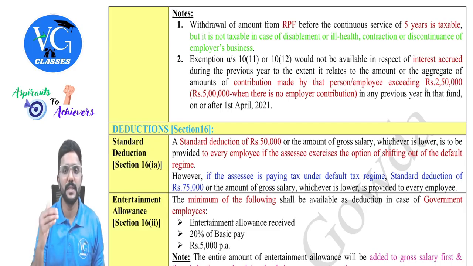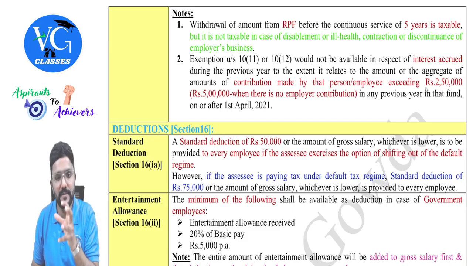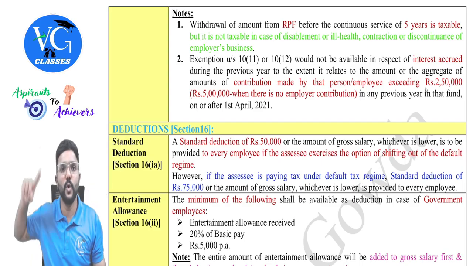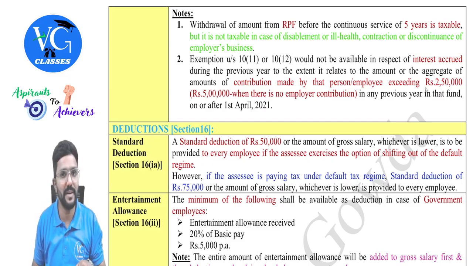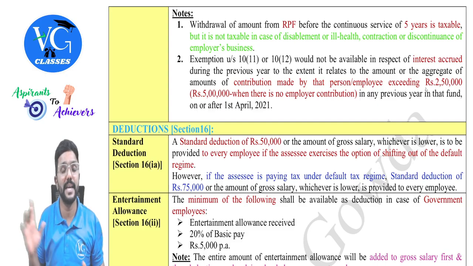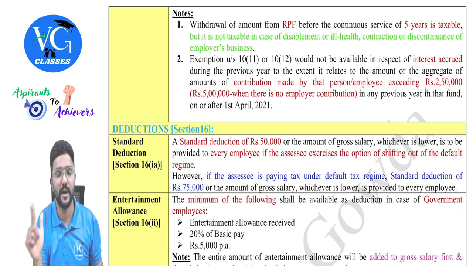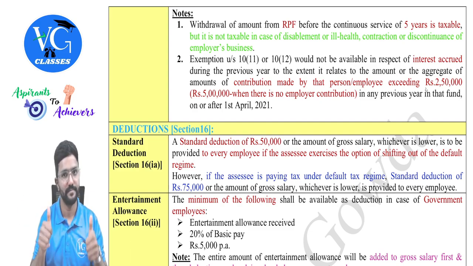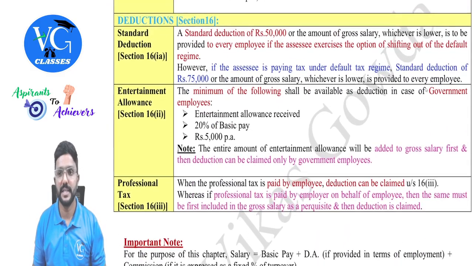And one more thing. Sir, if the employer is contributing to the NPS of an employee, what should we do? Employer contribution to NPS should first be included in the salary income of the employee. Then the employee can go and claim deduction under section 80CCD, guys. Exemption is not available under the salary head, but deduction can be claimed for both employee contribution as well as employer contribution to NPS of an employee as per section 80CCD. Got it?